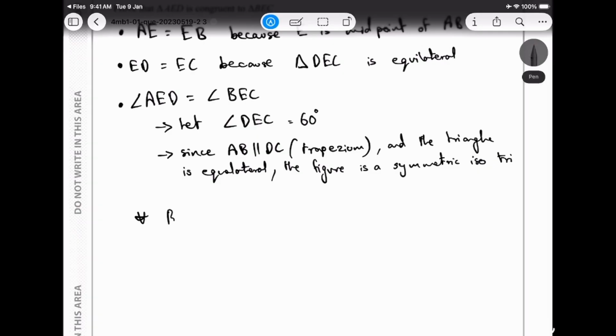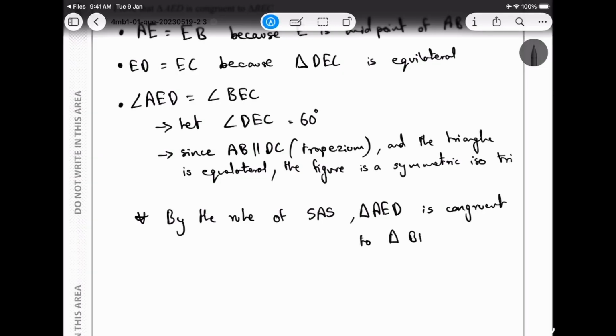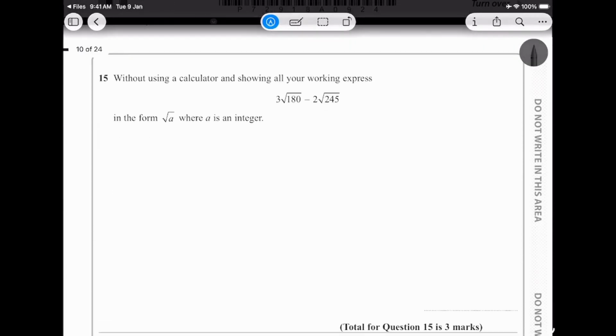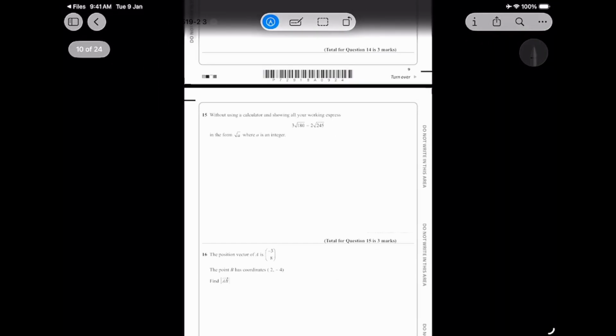Okay, we say by the rule of SAS, triangle AED is congruent to triangle BEC. Alright, that's pretty much it. 3 marks locked there. Okay, now without using a calculator.